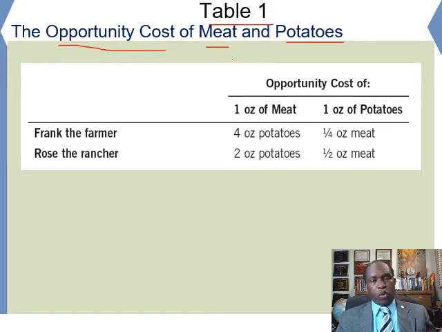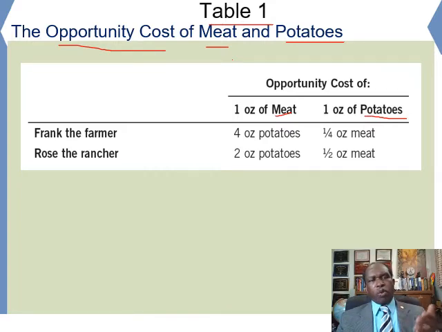If the input or time is given to you, you take the time of producing one good divided by the time of producing the other good. For instance, the opportunity cost of producing meat would be the time of producing meat divided by the time of producing potato, for each producer.